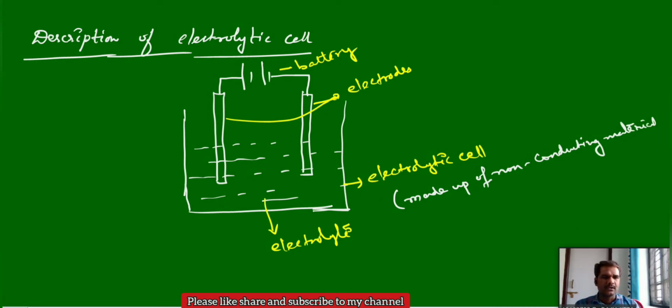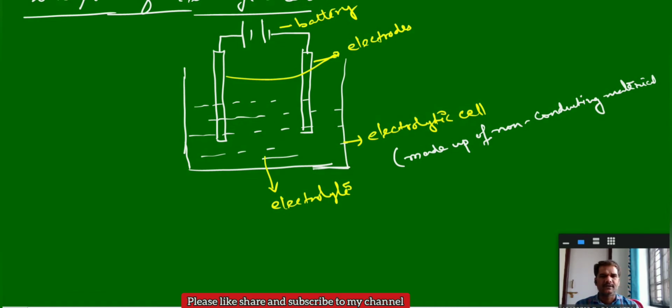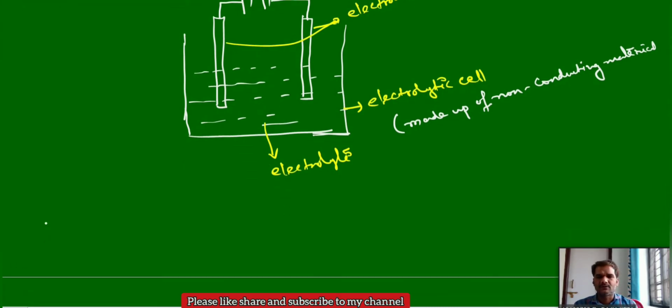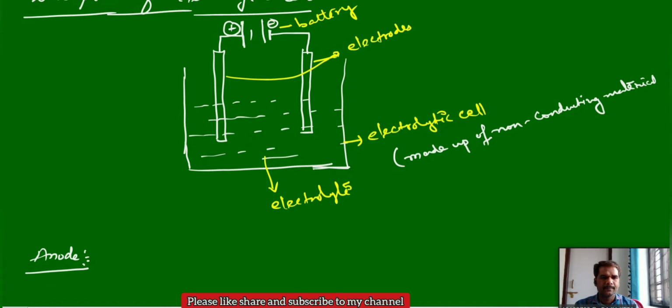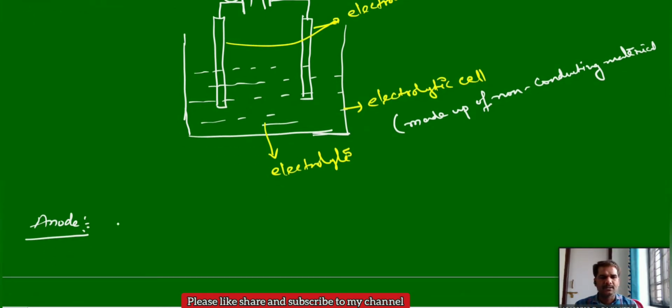Here again we use two types of electrodes, as in the electrochemical cell: one is the anode and one is the cathode. Then what is the anode here and what is the cathode? In the electrolytic cell, the anode is the electrode which is connected to the positive terminal of the battery. Generally, the big line indicates the positive terminal and the small line indicates the negative terminal in a battery representation. This point is very important. You should remember what the anode and the cathode are here.